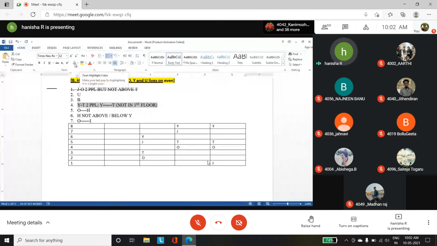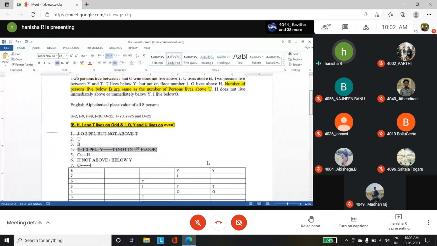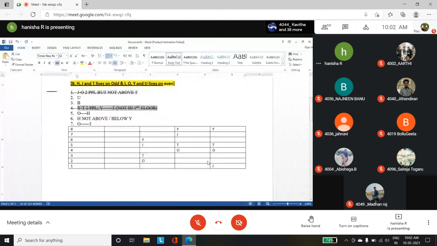As per the rule, O lives above H. So here H, above H you have O. Similarly, you can have H over here. H should live on the odd floor.